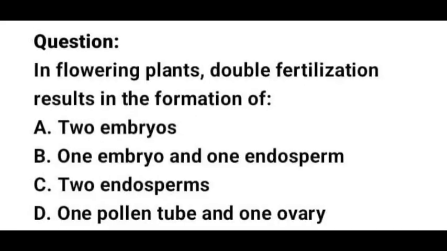Question 10 says, in flowering plants, double fertilization results in the formation of dash. A, 2 embryos. B, 1 embryo and 1 endosperm. C, 2 endosperms. And D, 1 pollen tube and 1 ovary. The correct option is option B, 1 embryo and 1 endosperm.